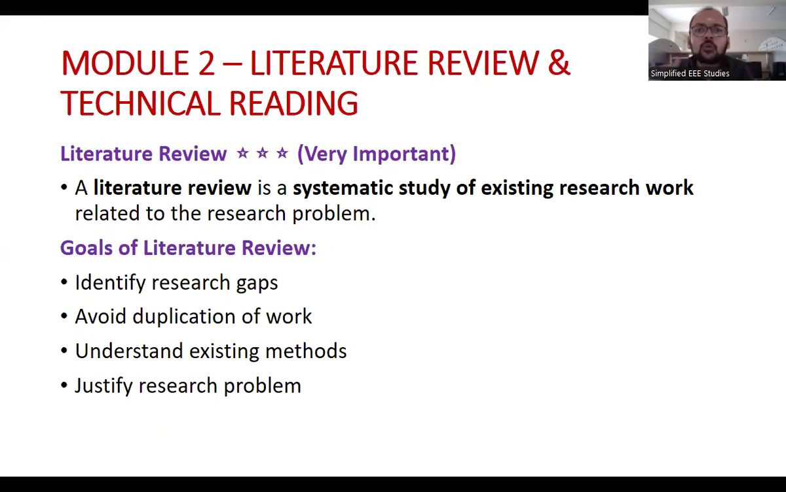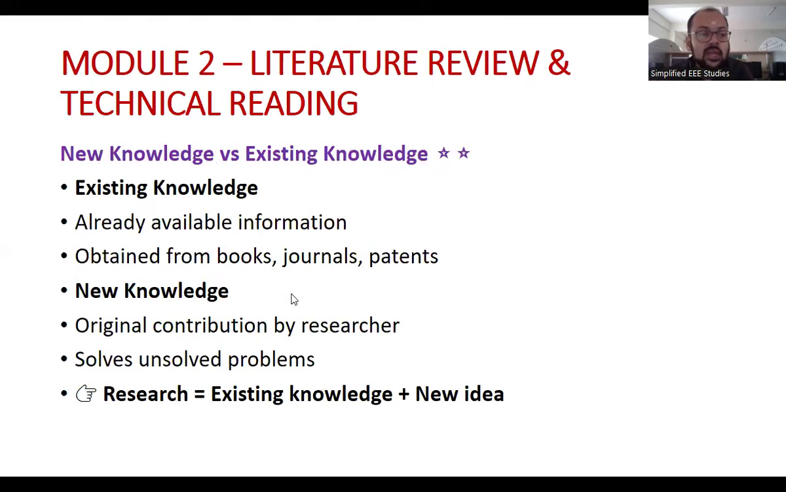Related to the domain, I am finding some papers, and I'm finding the advantages and disadvantages of the existing system, and it helps to identify the gap, right? So the goals of literature review are to identify the research gap, to avoid duplication of work, to understand the existing method, and to justify the research problem. These are the unavoidable points which should be written in the examination.